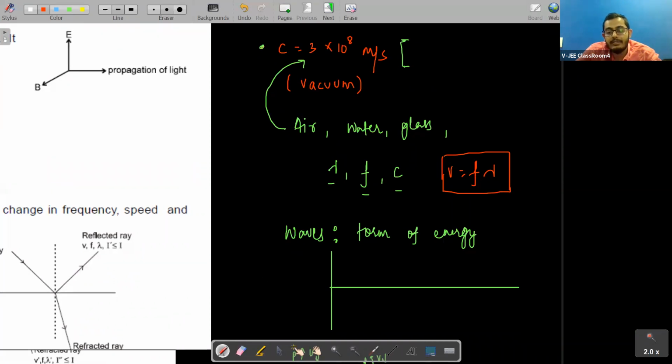Since light is a wave, it also propagates like this, and it also follows this relation. If light is a wave, it follows this relation. Okay, so these are the things. Now students,